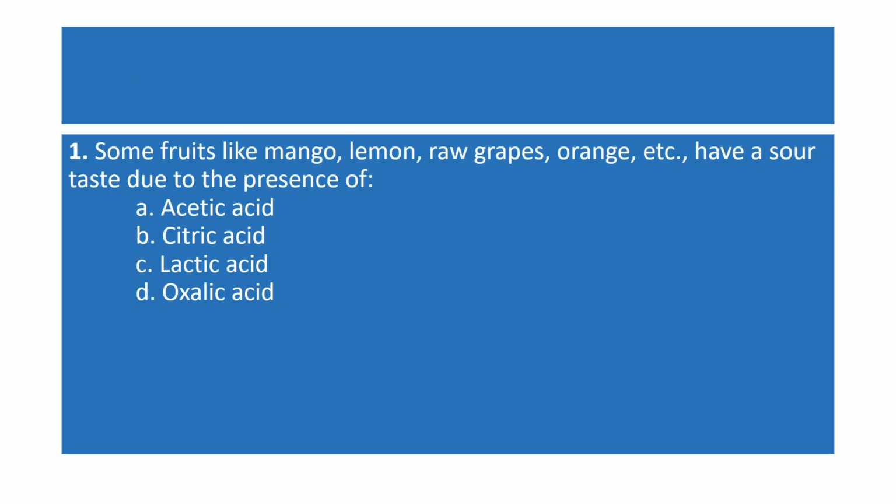Question number 1: some fruits like mango, lemon, raw grapes, orange, etc. have a sour taste due to the presence of some acids. The names of acids are given here: acetic acid, citric acid, lactic acid, oxalic acid. You know that acetic acid is present in vinegar, citric acid is present in all these fruits, lactic acid is present in milk, and oxalic acid is present in tomato. So the correct option is B, that is citric acid.